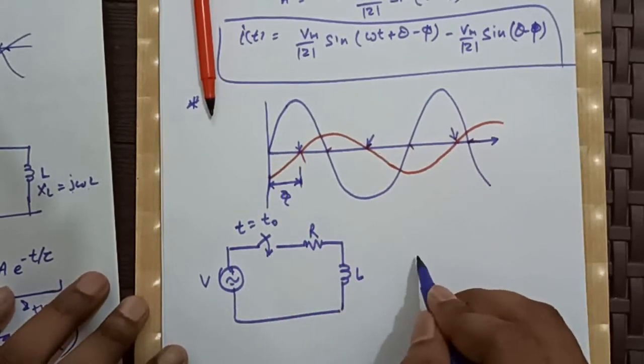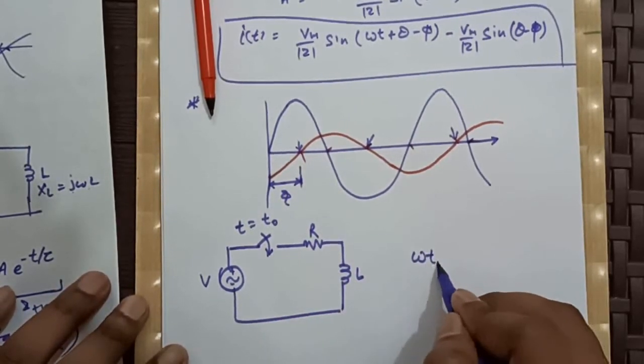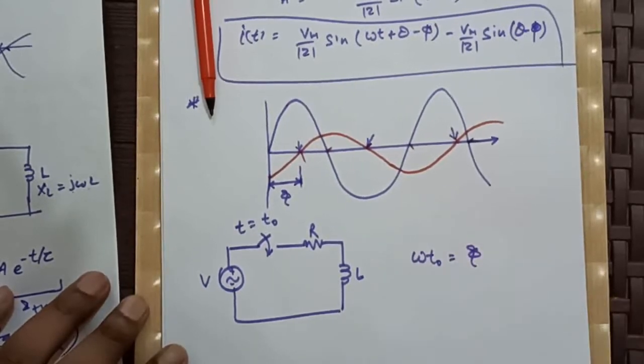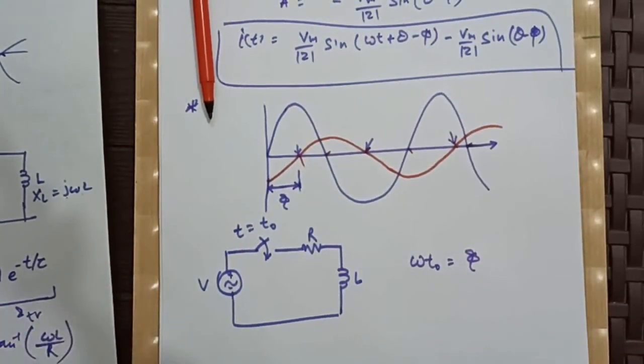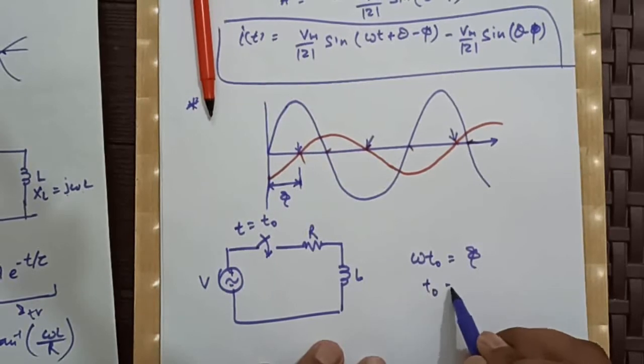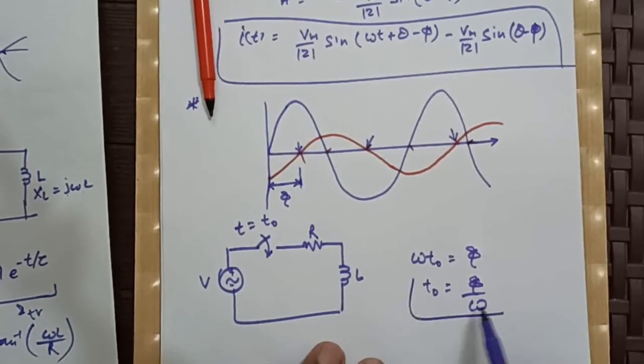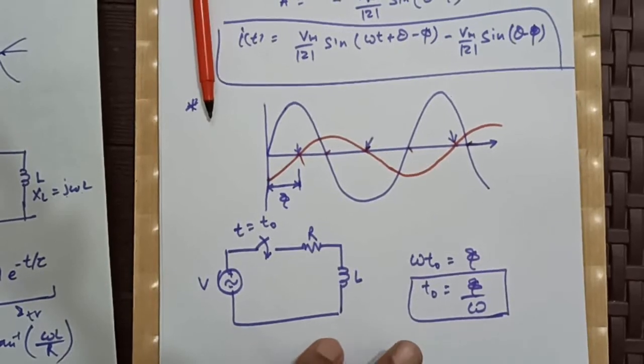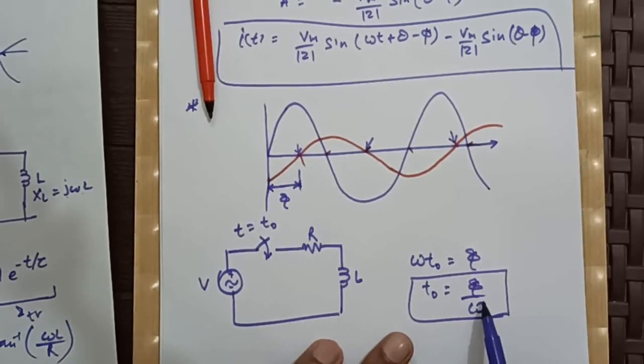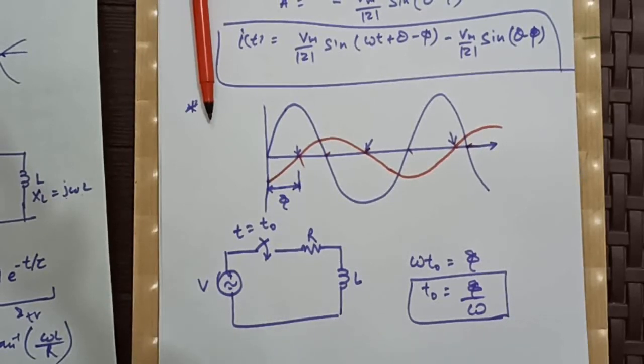Then omega t naught is equal to phi. From here t naught will be phi by omega, the time instant when the switch is operated will have no transient in this system.